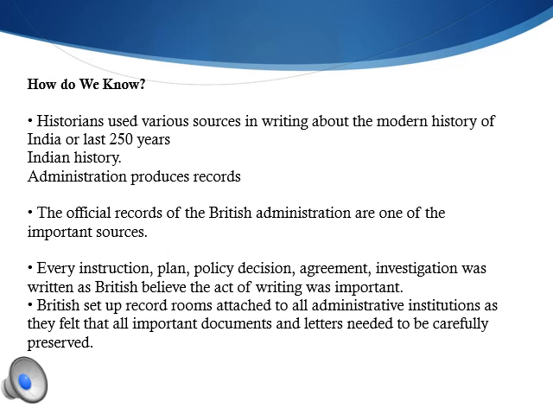It could be local bodies or some other official person who was adopted to write those records, but they had to be maintained in the record room in written form. With the help of those written records, the historians got to know about the happenings of history. Rather than just knowing the dates, they got to know why things happened.